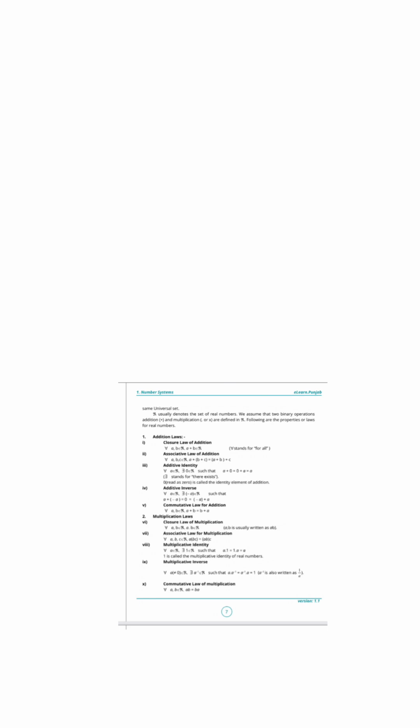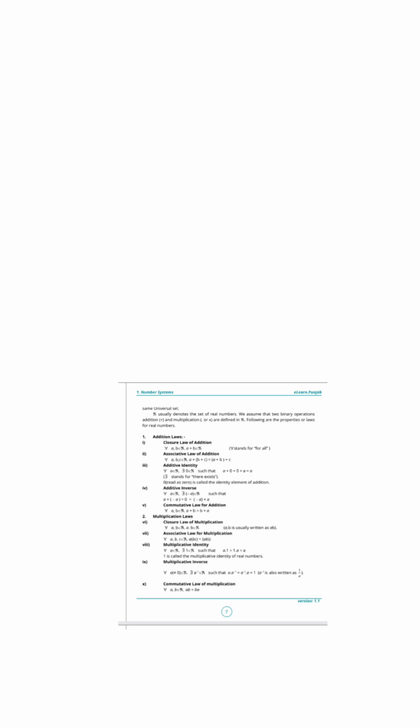For all means this symbol will be used for any number, and a, b will be real numbers, and c can also be any real number like 1, 2, 3, etc. And it is written that they all belong to the set of real numbers.